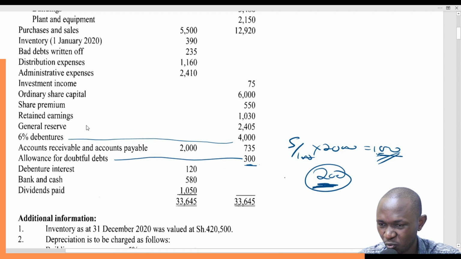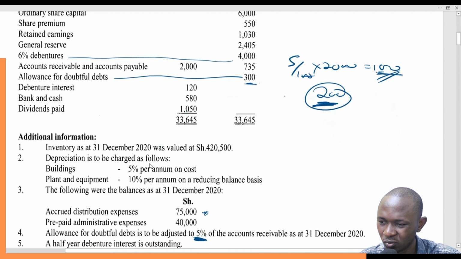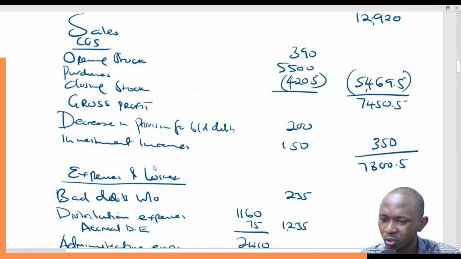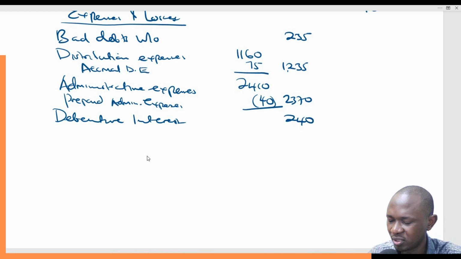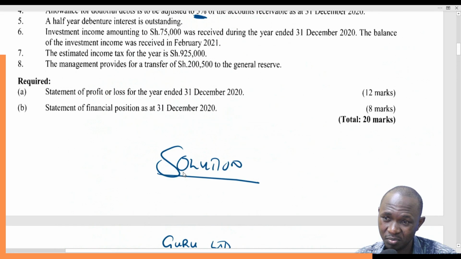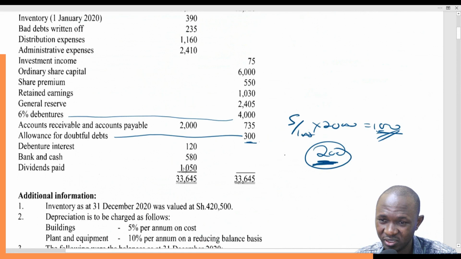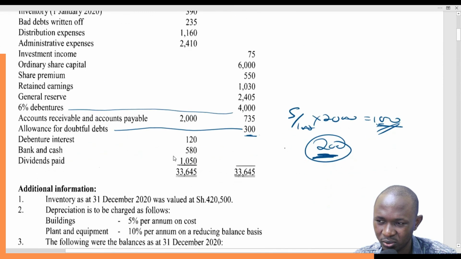0.06 times 4,000. That is 240. So it doesn't matter how much you paid. What was incurred for that year is 240. That's what we are going to pick. So debenture interest is an expense. Remember, we are not dealing with debenture. We are only interested in debenture interest, which is an expense. So 240. What was paid was 120, so it means 120 is outstanding and it will feature in the balance sheet.